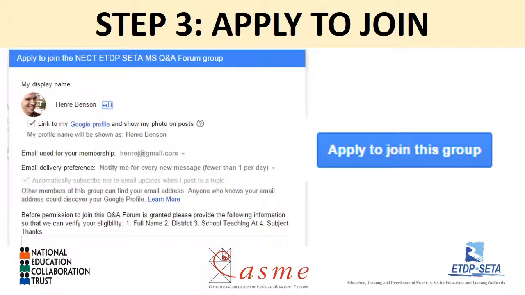The following window will appear, showing your name, asking if you wish to link to your Google profile, as well as your email address, and some options on email delivery. You can leave these as they are for now, and simply click on the Apply to join this group button.